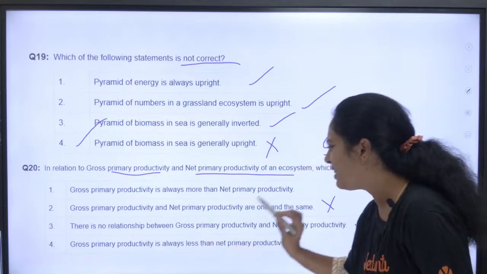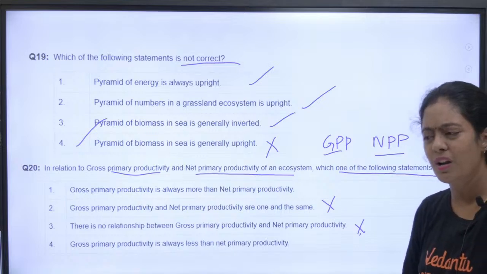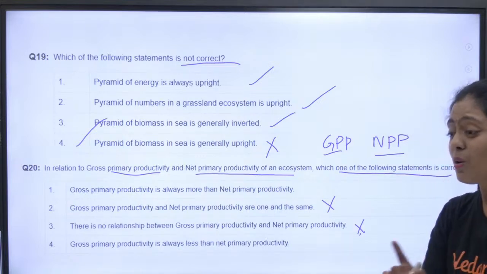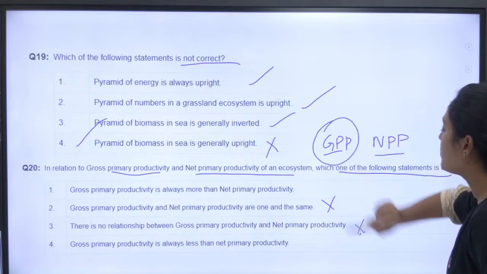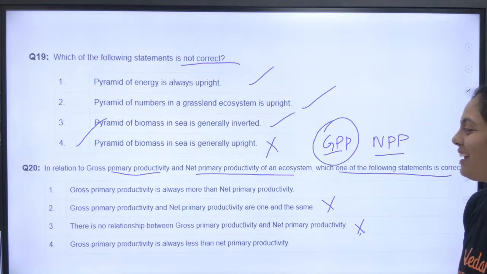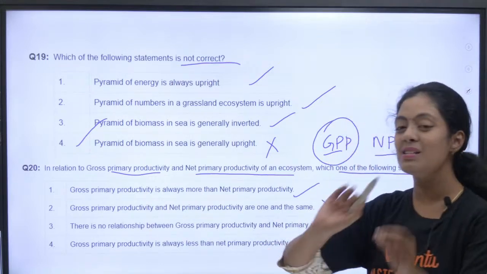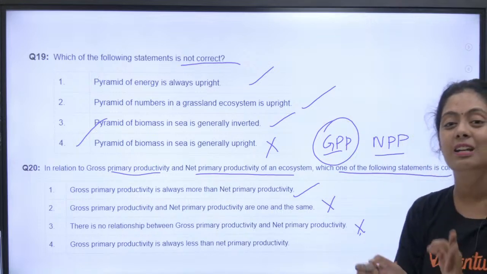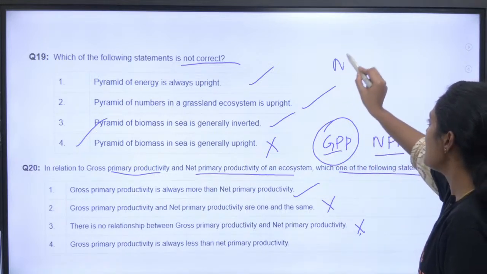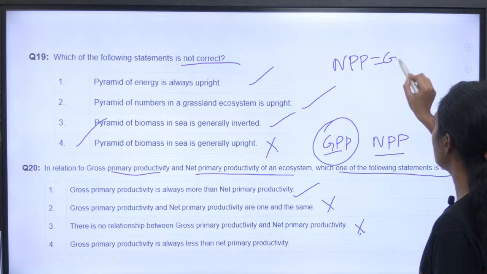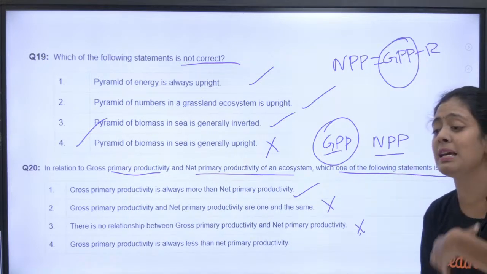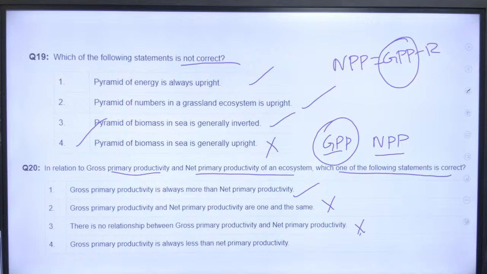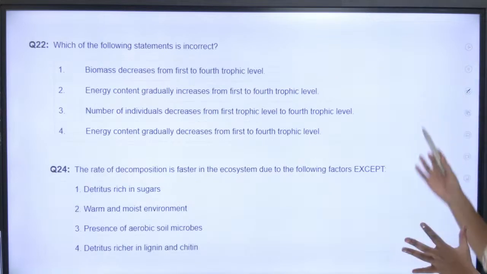GPP is always less than NPP. Which is the right answer? Didn't I tell you, Alvin, that gross is always more? Yes, very good. The gross primary productivity is always more than the net primary productivity. How do we write it? Net primary productivity is equal to GPP minus R. So absolutely my GPP is more when compared to my NPP. Clear? This is a very possible question.